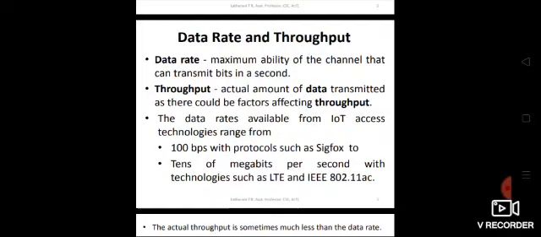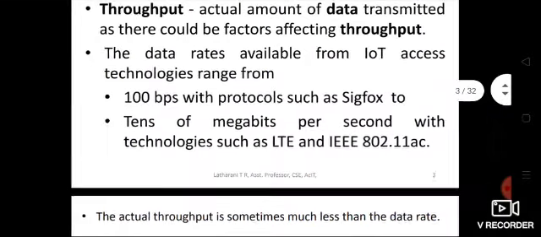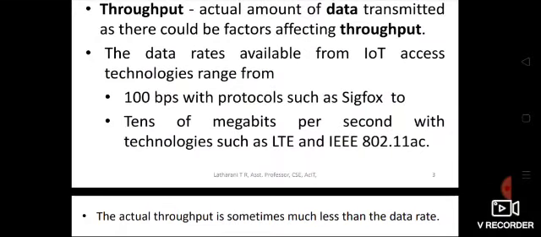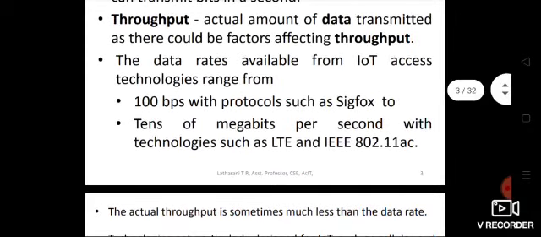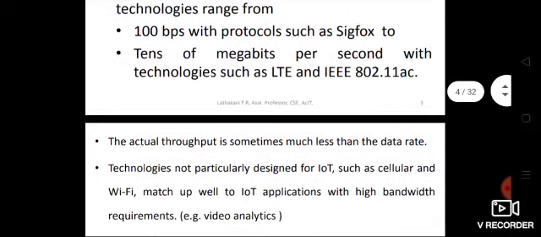The data rates available from IoT access technologies range from 100 bits per second with protocols such as Sigfox to tens of megabits per second with technologies such as LTE and IEEE 802.11 AC. That is the range of the data rate available from IoT access technologies.